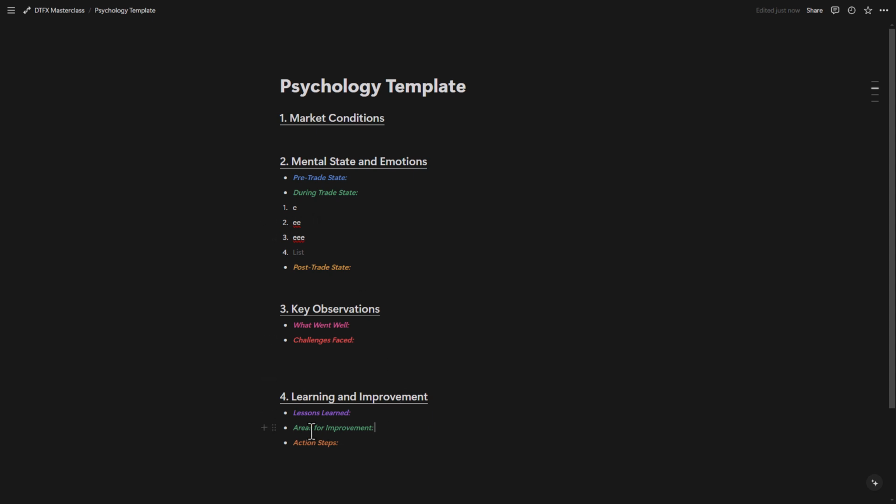So a lot of areas, everybody will have his or her own areas for improvement. Write them down in here, and the action steps, right? How are you going to address these areas, like maybe your sleep? So maybe you need to watch out for the food you eat right before bed, right? What hour you need to sleep, right? Or maybe you can take more supplements to make your sleep better. I don't know how you're going to fix these areas, and also the challenges faced right here.